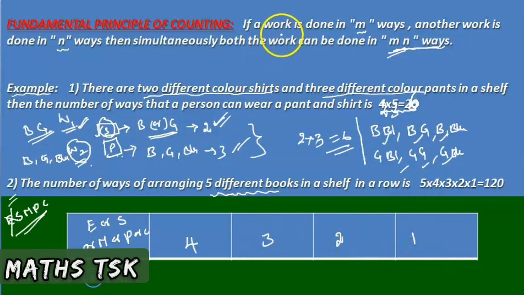So according to the fundamental principle, we have to arrange the 5 books. The first place is arranged in 5 ways. No, the work is not completed. So we arrange the second place in 4 ways, the third place in 3 ways, next 2, and the last book in 1 way. So now the work is completed. So the number of ways of arranging 5 different books in a shelf is 5 into 4 into 3 into 2 into 1, which is nothing but 120. There are 120 different ways to arrange 5 books in a shelf in a row, right?